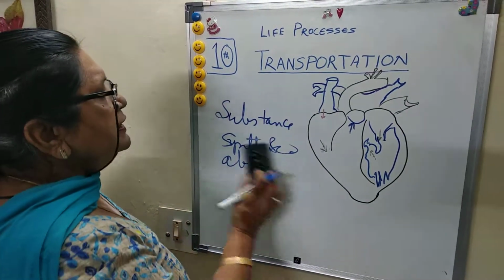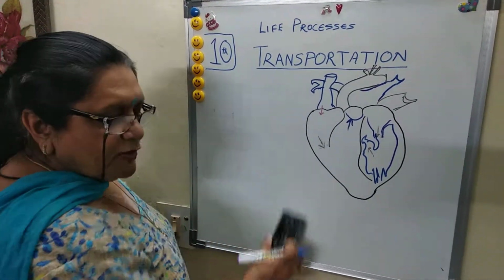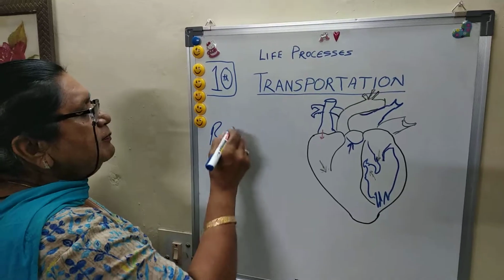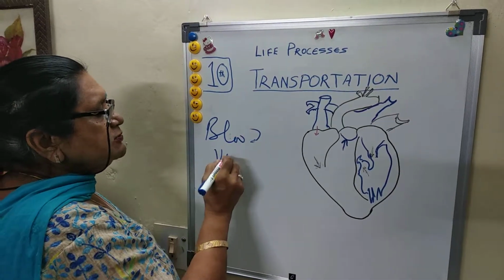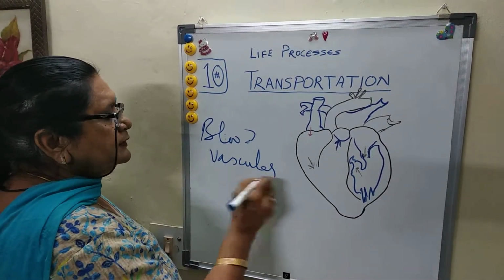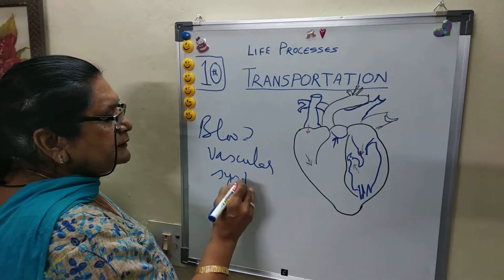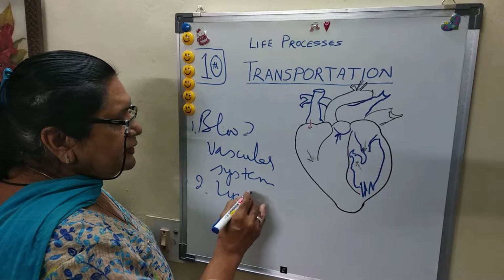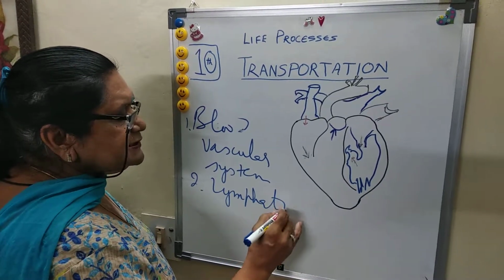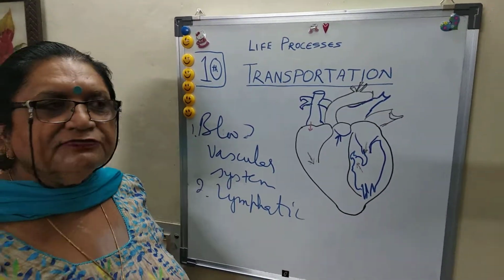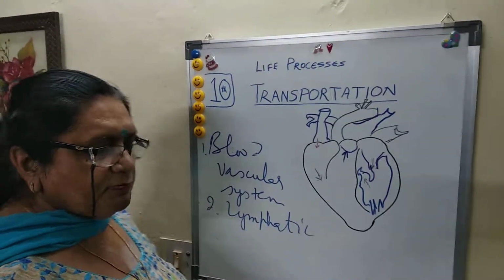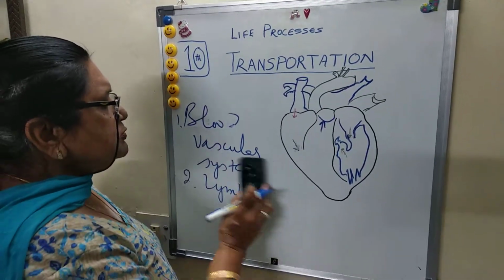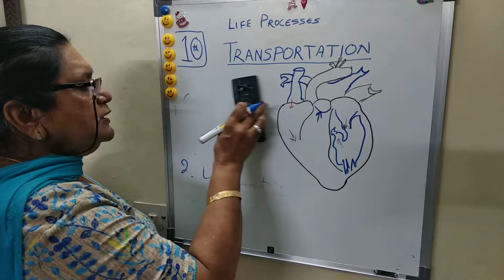Now in the human being, there are two main systems. One is called the blood vascular system. Second is the lymphatic system. So two systems we will discuss for transportation. First comes the blood vascular system. So the blood vascular system includes the structures.